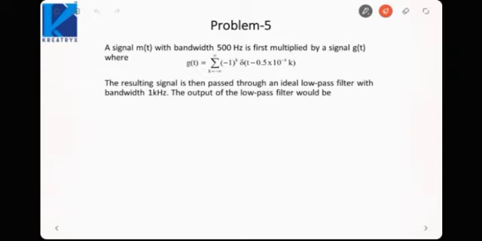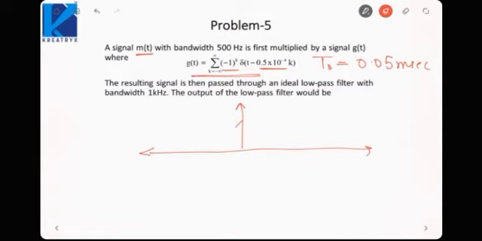Now in the next question, the message signal m(t) is multiplied by a sampling function g(t). So first let us plot this g(t). Here g(t) is an impulse train with a separation of, let us say, T naught equal to 0.05 millisecond, but it has alternating negative and positive pulses. Okay, like this. It has alternate positive and negative pulses, but the separation between any two pulses is T naught.